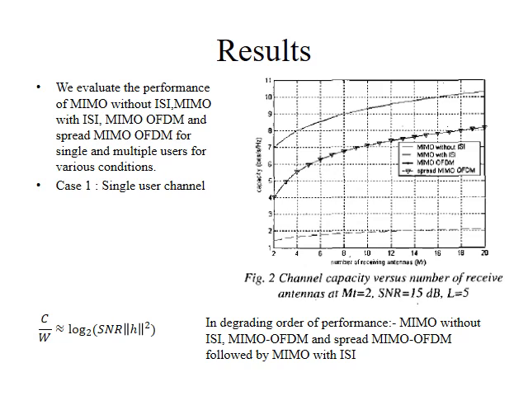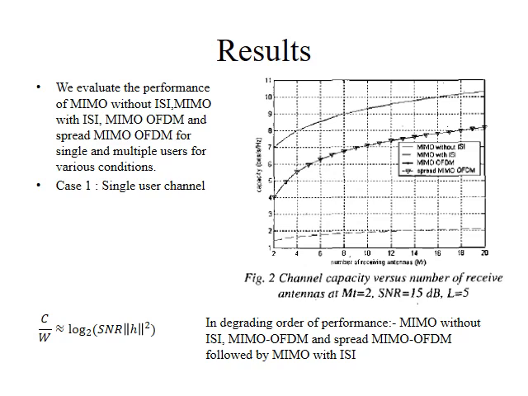Case 1. Let's consider a single user channel first. This is a graph between the capacity and the number of receiving antennas. This graph follows from the equation shown here. As the number of receiving antennas increases, the mod h square term increases, and hence the result follows.